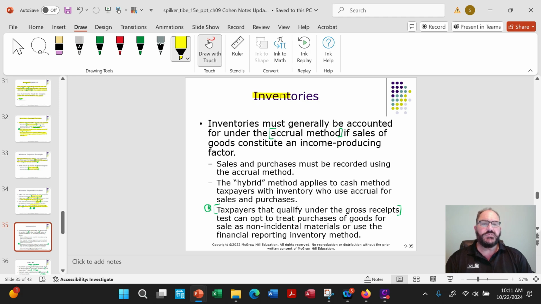What about inventories? Okay, they're generally accounted for under the accrual method. And again, it says if sales of goods constitute an income-producing factor, they must use the accrual method. Hybrid applies to cash method taxpayers who use accrual for sales and purchases. By the way, when I had my businesses, that's what I did. Okay.